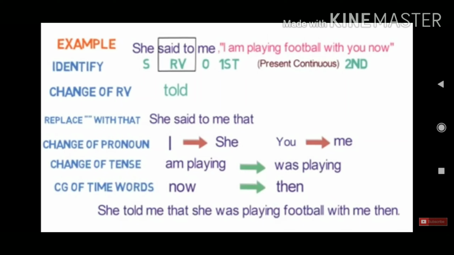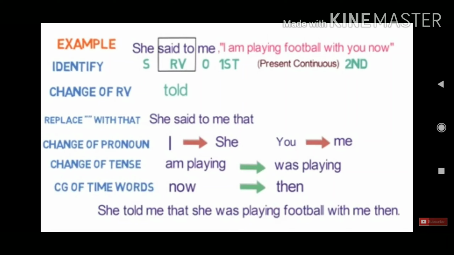In this example, she said to me, comma, inverted commas begin, I am playing football with you now, inverted commas close. First of all, you have to identify the subject, the reporting verb, object, the pronoun and the tense. Then you will change the reporting verb, that is said to will be changed into told.